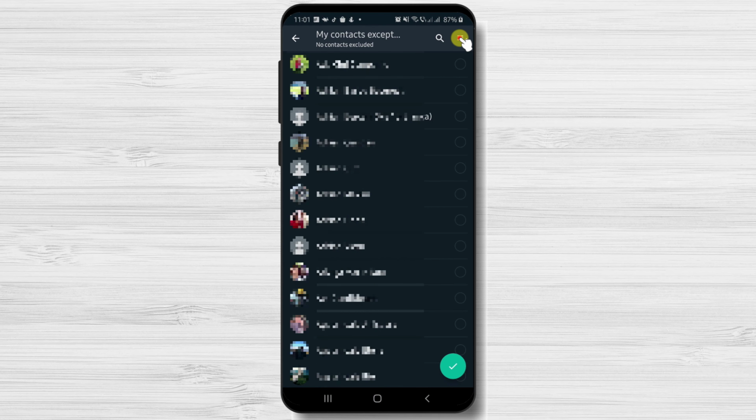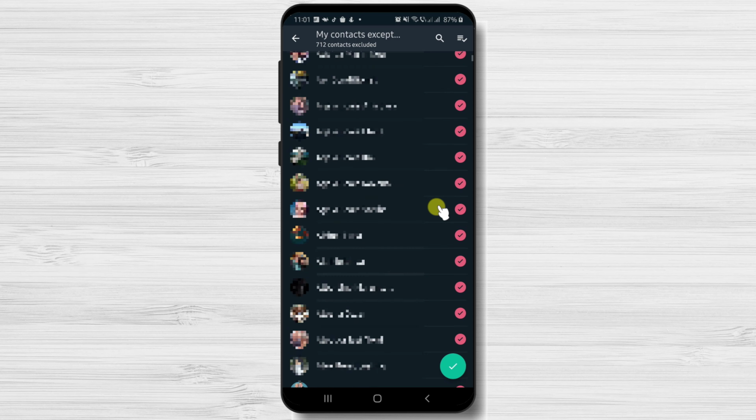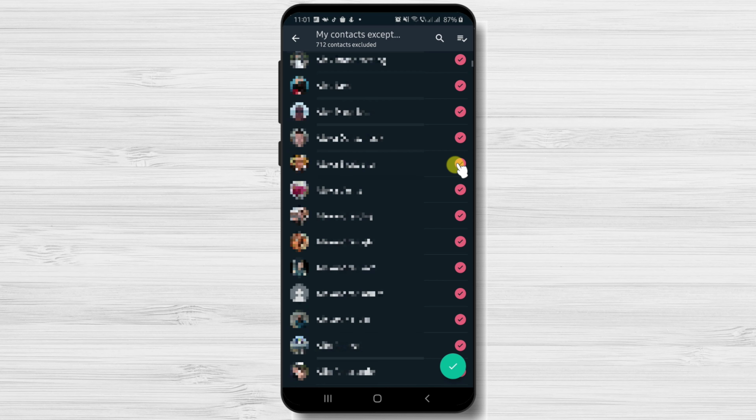This option will make it so only contacts in your phone's address book, except those you exclude, can add you to a group without your approval. On this page, tap on the button from the top. You have selected all persons not to be able to add you to a group.